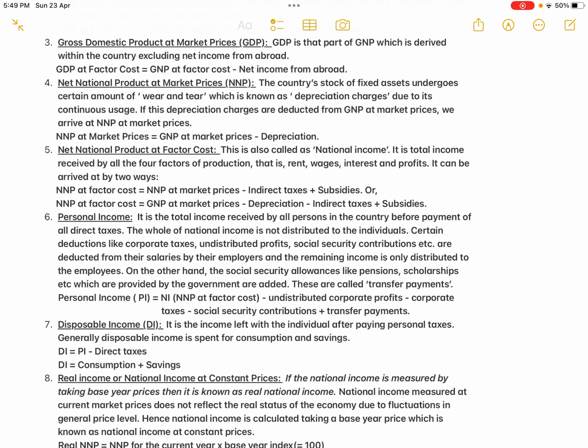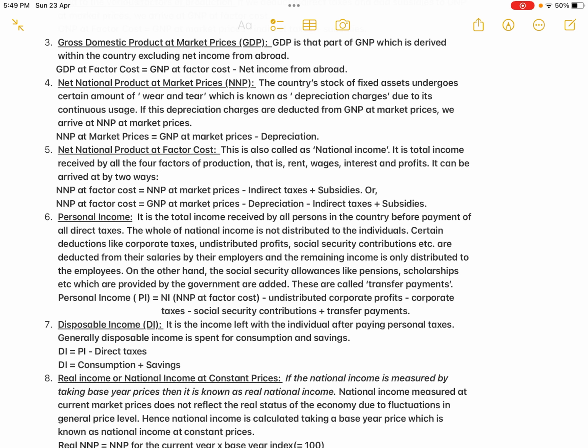Interest is received by the people. They are contributing something to the production of national income in the country, isn't it? But these are all, the pensions are for the people who have retired, now they stopped working, and after stopping working, they are receiving income. So factor cost is including only when the people are working and contributing to the national income. So when the people are receiving income, when they are not contributing to the national income, that is not included in the factor cost. That will not show in the factor cost. But personally, an individual is receiving, because these are all outside the factor cost. So they are called the transfer payments.